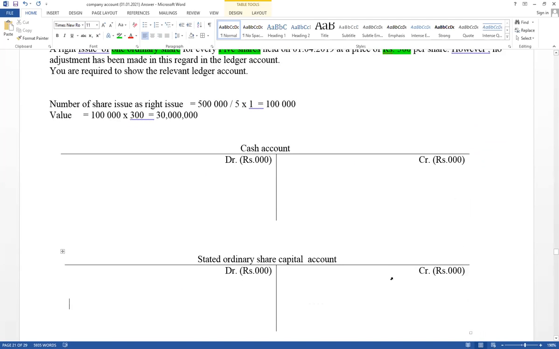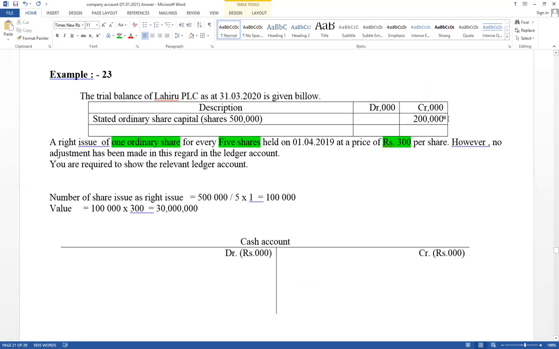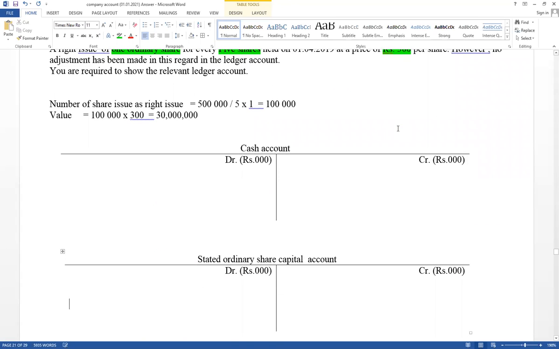Those are the ledger accounts you have to prepare. First one, take the balance. It has an available trial balance of 200,000, values in 1,000. That value should be included as a balance brought forward. Equity, therefore credit side as a balance brought forward.